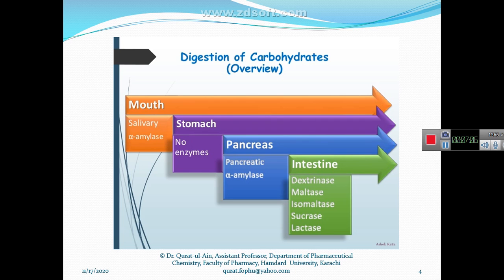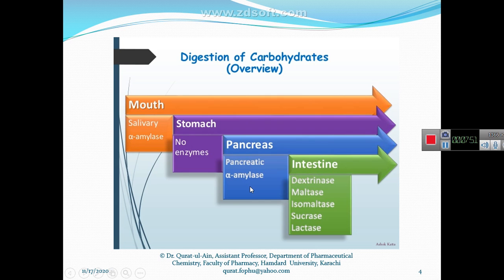And then what alpha amylase does we will study in the next slide, but here we just have to keep in our mind: in saliva an enzyme is present, that is alpha amylase, that helps in the digestion. In the stomach no enzyme is released, and no chemical digestion takes place in the stomach, and both chemical and mechanical digestion takes place in the mouth. And then in the pancreas, pancreatic amylase is released from pancreatic cells, and this pancreatic amylase